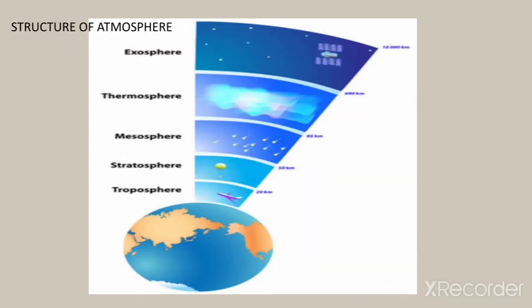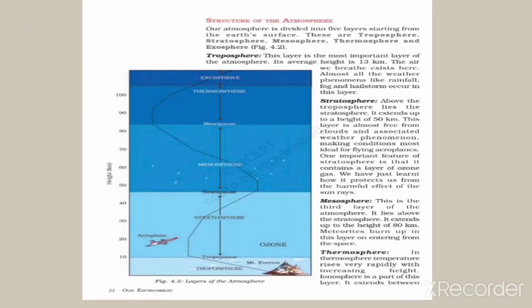Next, structure of the atmosphere. Our atmosphere is divided into 5 layers starting from the Earth's surface. These are troposphere, stratosphere, mesosphere, thermosphere, and exosphere. The troposphere is the most important layer of the atmosphere. Its average height is 13 km.